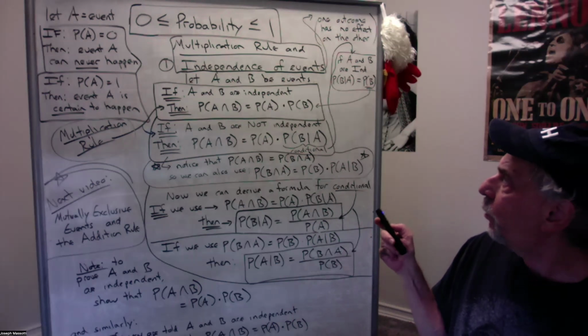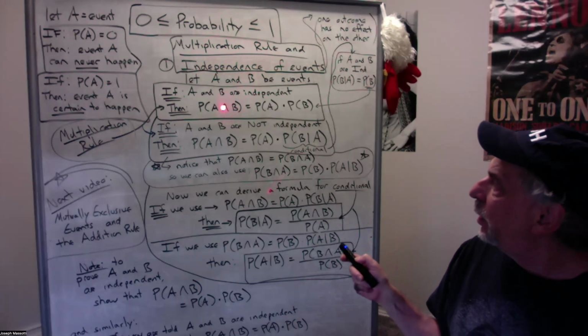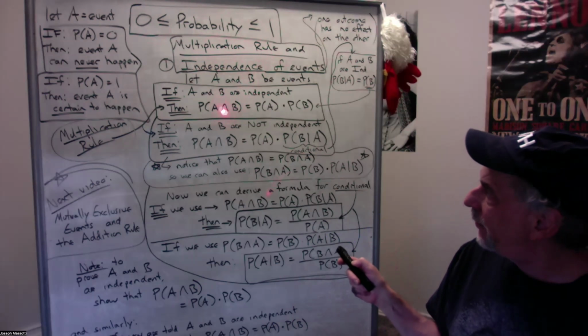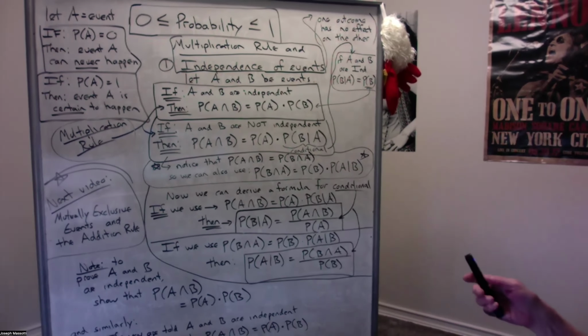So we want to get into something called the multiplication rule. Remember, we talked about intersections. This involves intersections of 2 events. So when we say the intersection of 2 events, A and B, we're going to let A and B be any 2 events. If A and B are called independent events, it means that one outcome has no effect on the other, right?